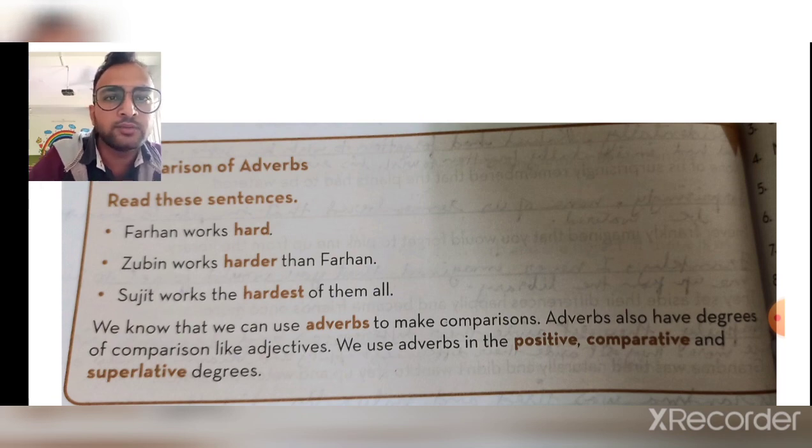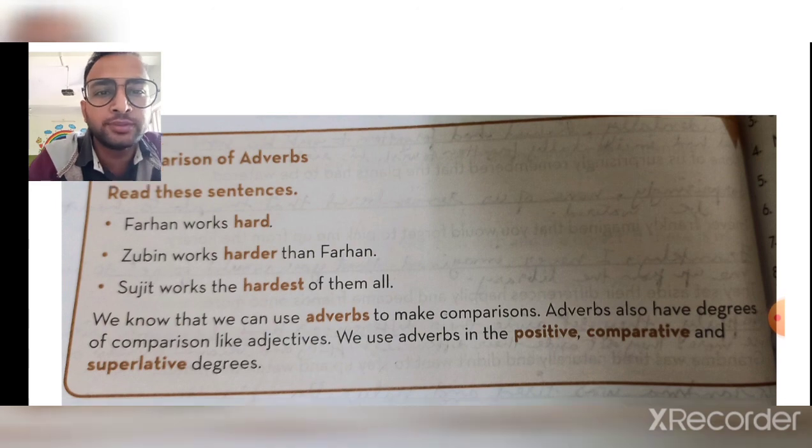So here the comparison is done. Farhan works hard, Zubin works harder than Farhan. So we can see that we have used the adverb to compare two persons or two things. Adverbs also have a degree of comparison like adjectives. We can use adverbs in three different types: positive, comparative and superlative degrees.